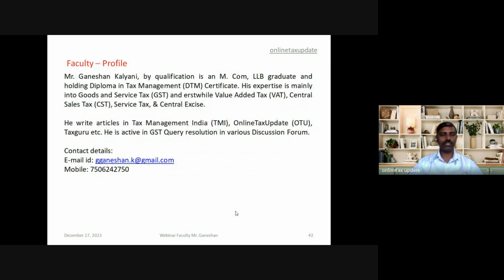So so far we have seen the provisions of 9 and 9C, forms, and the optional table and question and answer. So these were the questions which are frequently asked.